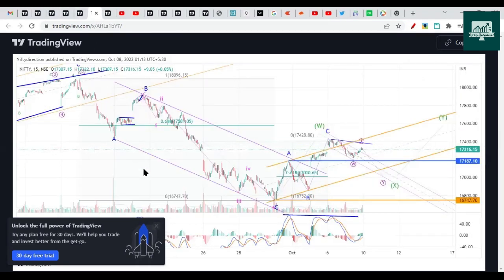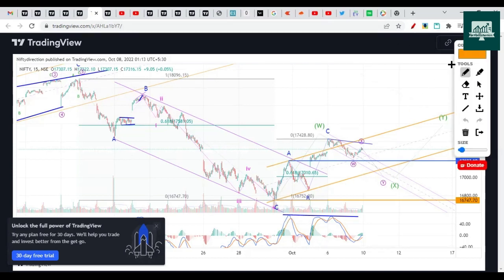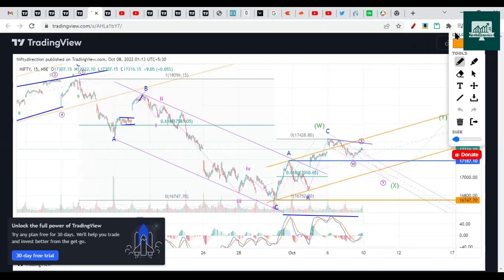So now for next week, we have two possibilities here. One is temporarily bearish and then making one more high. So this is the first possibility. If this is a complicated chart, let me explain to you. So this is the main trend. After the 18,096 top, this is the main trend, which is downtrend.